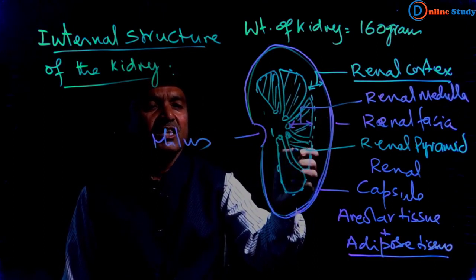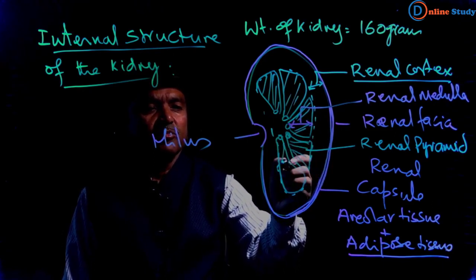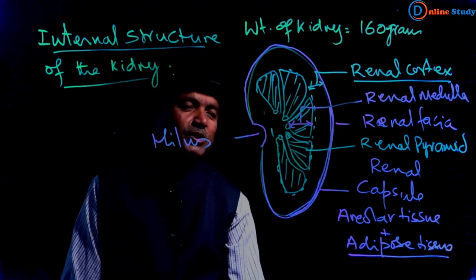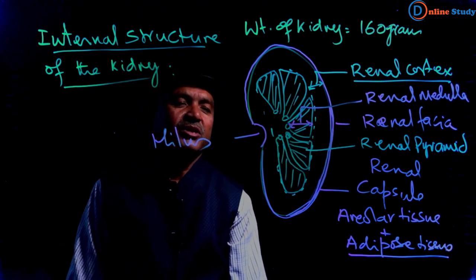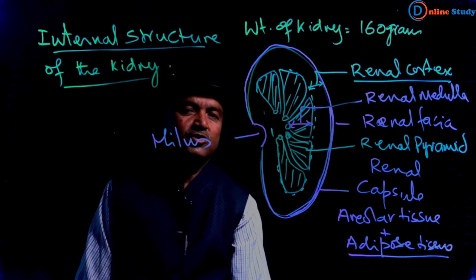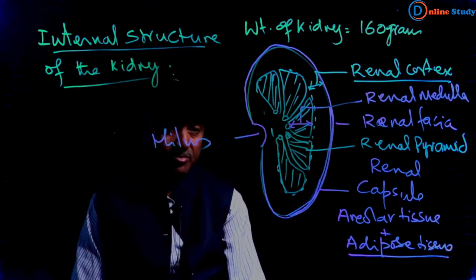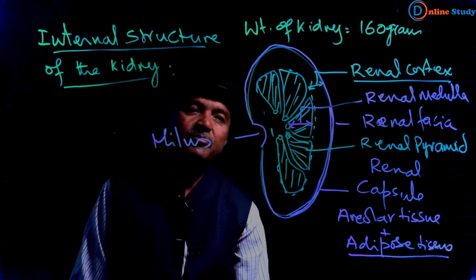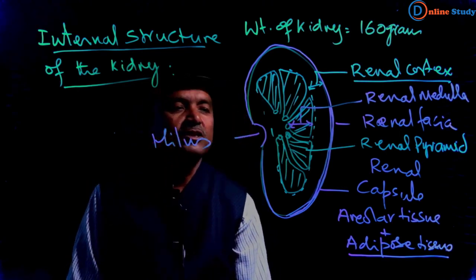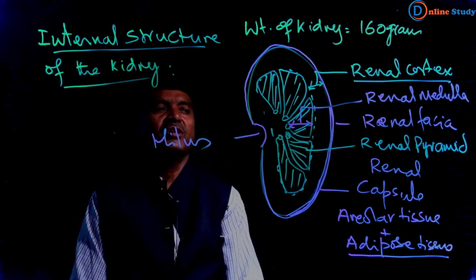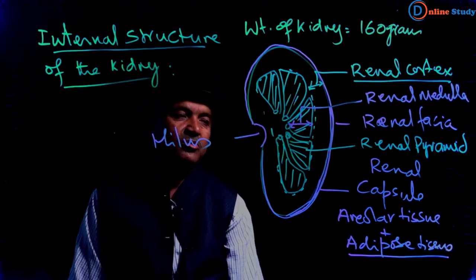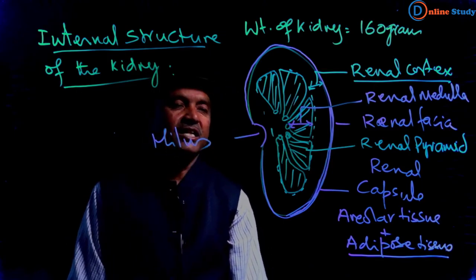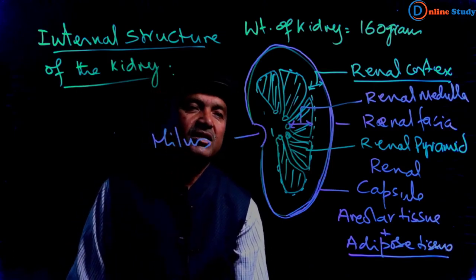In the case of human, the number of renal pyramids is variable. It may be 8 to 18, or in some books it is mentioned 7 to 18. So the number is variable, no matter. You may be asked the number of renal pyramids in human, then you can write any number from 7 to 18.